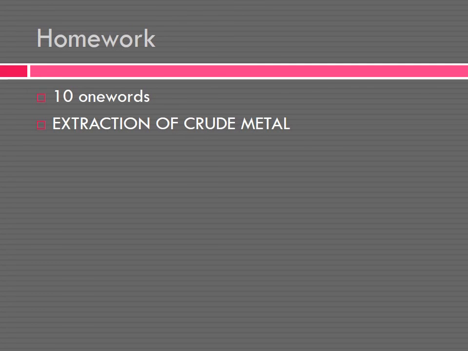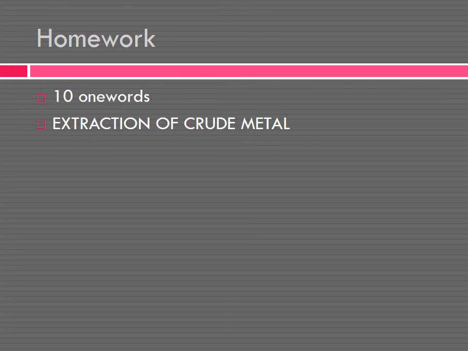PbCO3 in the presence of heating gives PbO plus CO2. Otherwise dash plus CO2, or whether heating happens or not. You can also make one-words from equations. Understood, children?